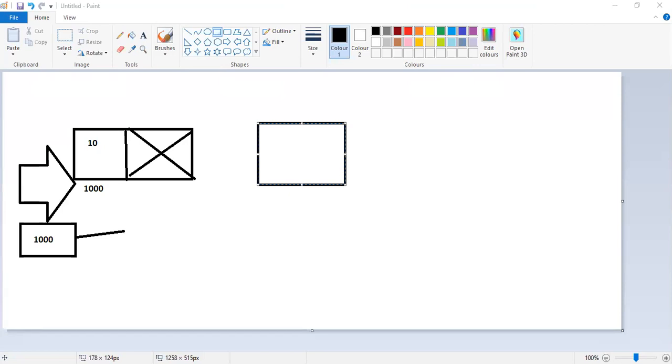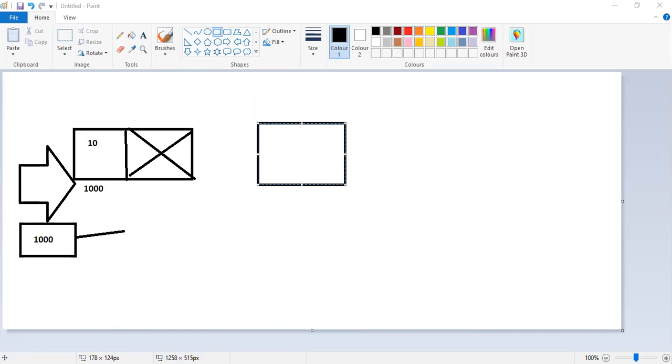Malloc is a generic pointer, so the same type conversion is required. New node point to data equals value. New node next equals null. So here it is the end of the list. Here it is the starting, here it is the ending.